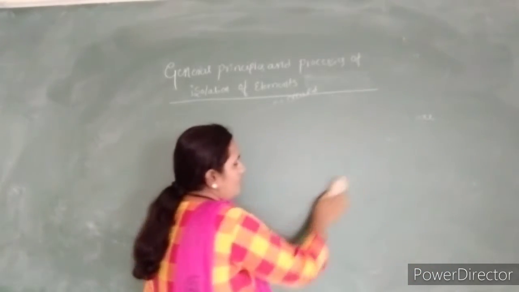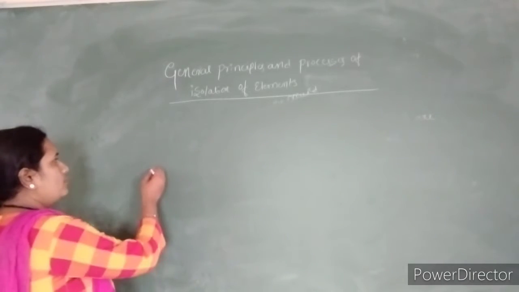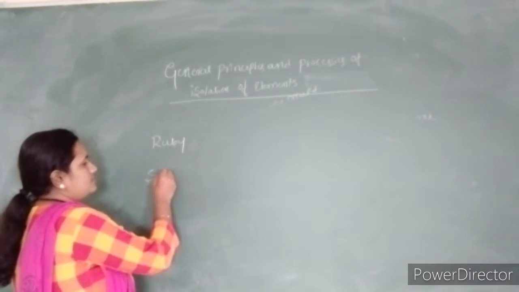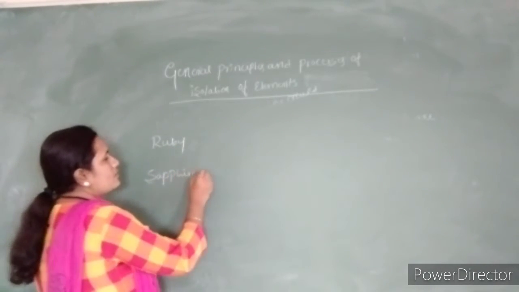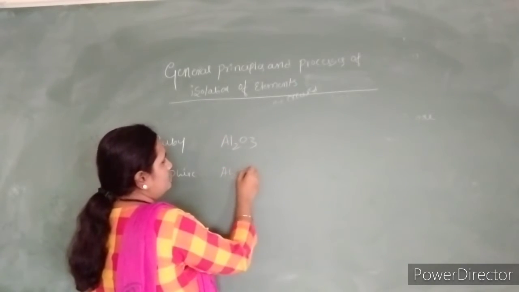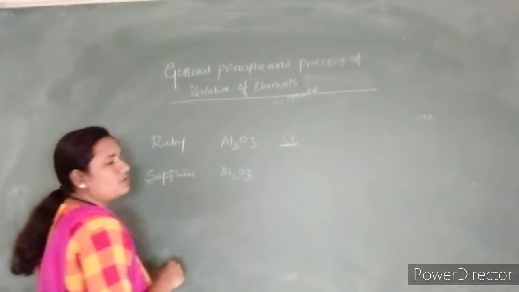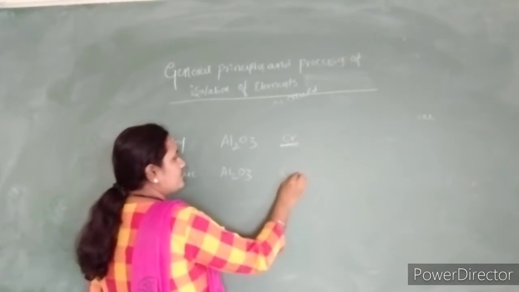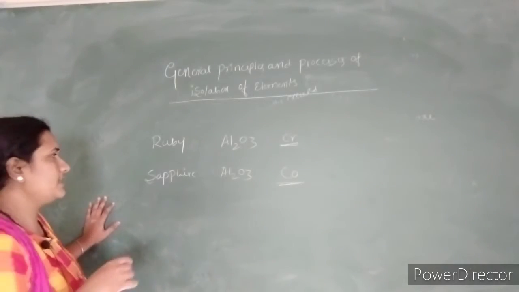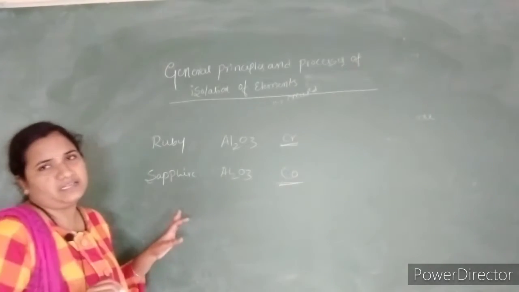That is Al2O3. It also exists in the form of mica and clay, and moreover the ruby stones as well as the sapphire stones also contain alumina, that is Al2O3. In this alumina, in case of ruby, we can find the presence of chromium metal, and in case of sapphire, the cobalt metal is present. It is asked in the CET as well as the JEE. So ruby contains chromium and sapphire contains cobalt.